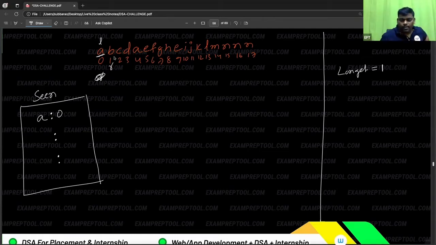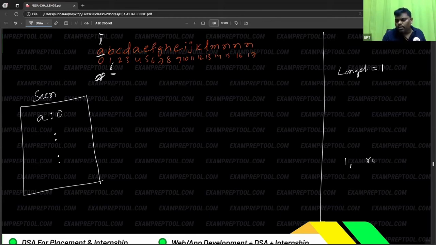L will not increment. Again R asks, are you a new person? Yes, he is the new person. Then longest is equal to, can you help, L to R, how many people are there? This is the meaning of substring. Substring means continuous people. L to R, how many people are there? So let's see this one. L to R, existing maximum is 1.